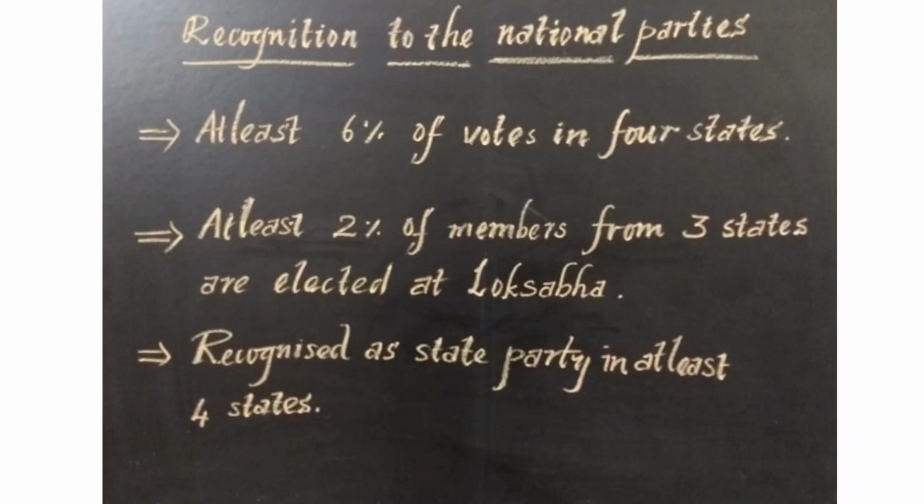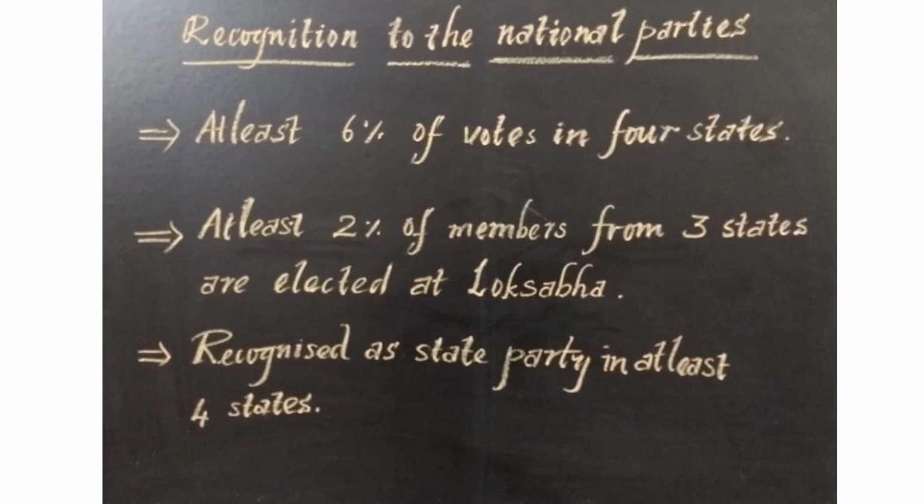How can a party be recognized as a national party in India? If a party wants recognition from the Election Commission as a national party, it has to fulfill any one of the following criteria. Criteria means conditions. The first condition is that it must get at least 6% of votes in 4 states, and also members of Lok Sabha.